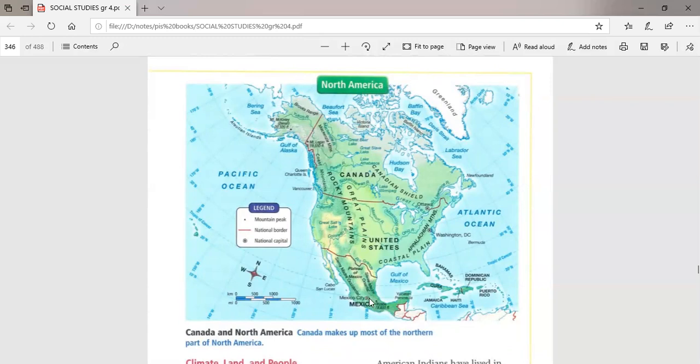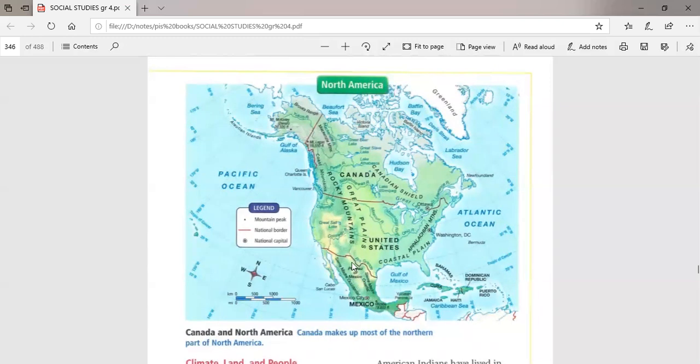And here on the east and on the west, these are mountains. The one on the east is called Sierra Madre Oriental, and here on the west, Sierra Madre Occidental, okay? This is a range of mountains, one in the east and one in the west. Those are the landforms of Mexico.